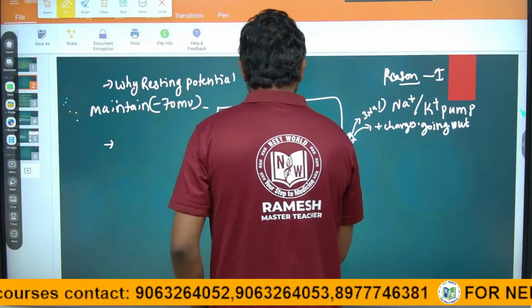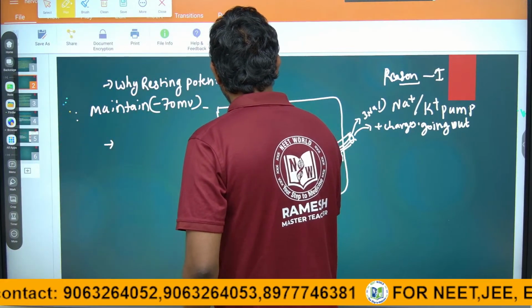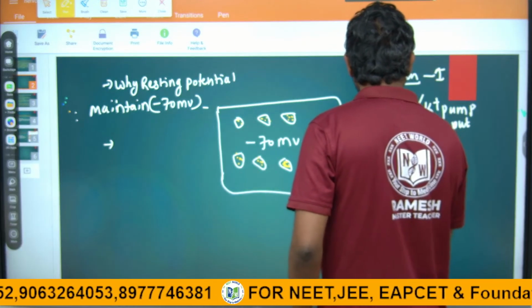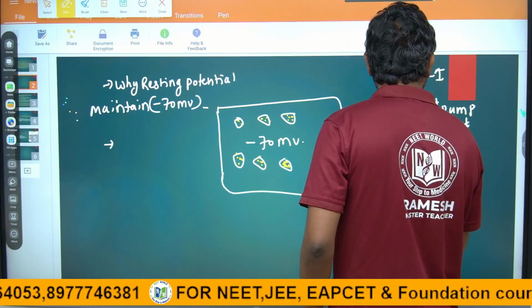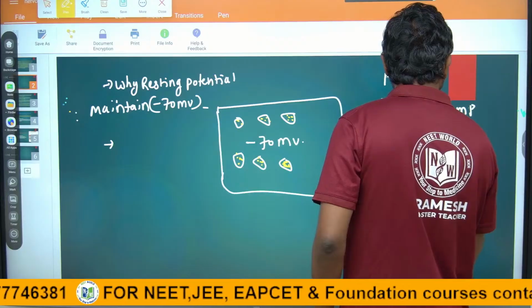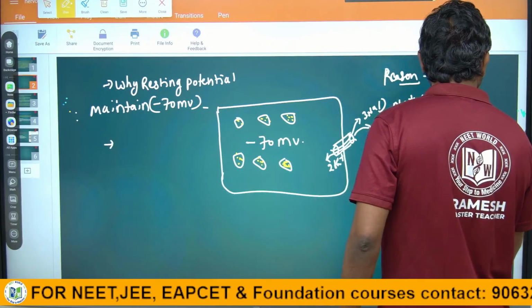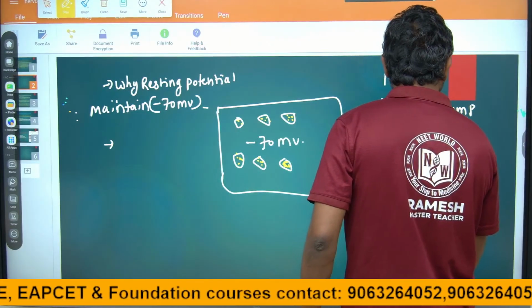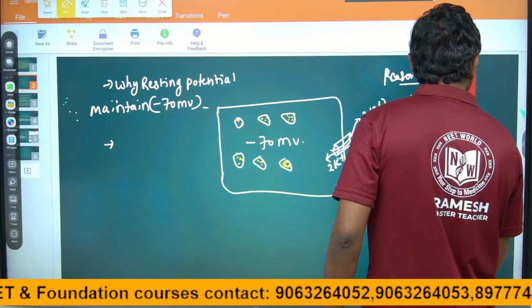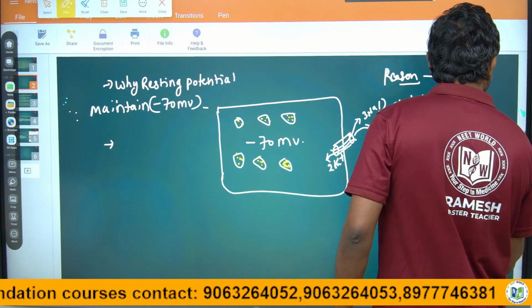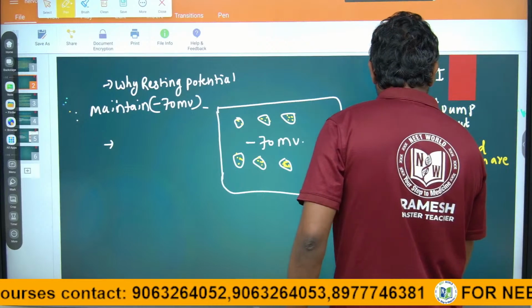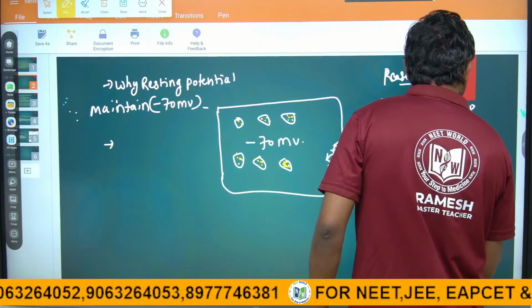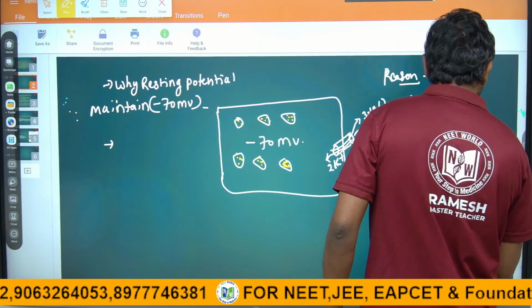Negative ions and negative proteins are inside the cell, and they are impermeable.